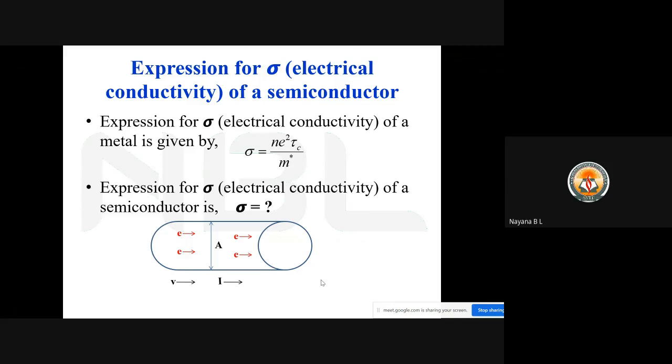So now we are going to discuss one more important derivation, that is expression for electrical conductivity of a semiconductor.